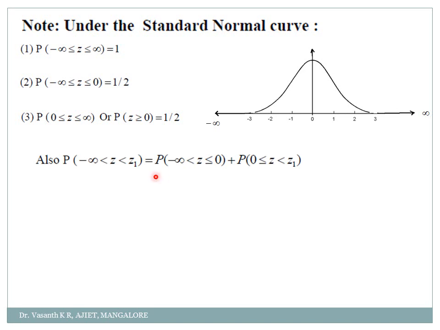Then one more thing my dear students. So now if you check properly, if I ask you probability from minus infinity to some point, I will consider here z1. Okay, some z1. Then how will I calculate it? It is from minus infinity to 0 plus 0 to that point z1. Correct? See, total probability is 1, correct? So suppose if I stop here, I will tell you once when I start with the problem.